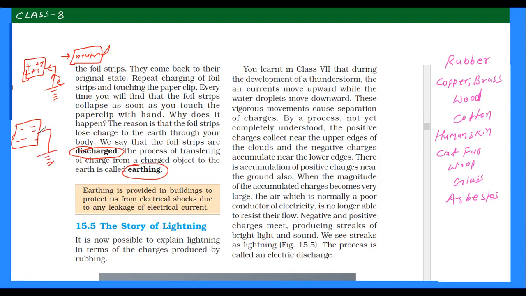These electrons will flow towards the earth, and this material becomes uncharged. So irrespective of material, if you connect any type of material, positive or negative, through ground, then finally that material is going to be uncharged, or neutral. So earth can neutralize a positively charged body as well as a negatively charged body, right?